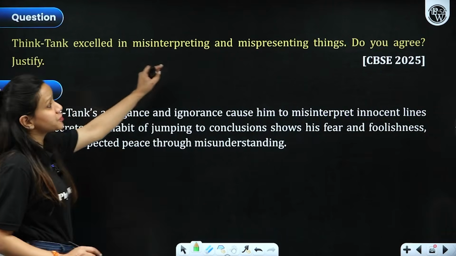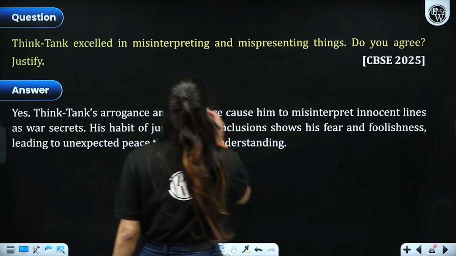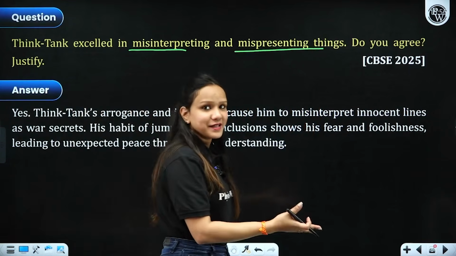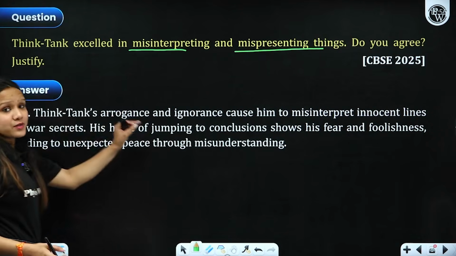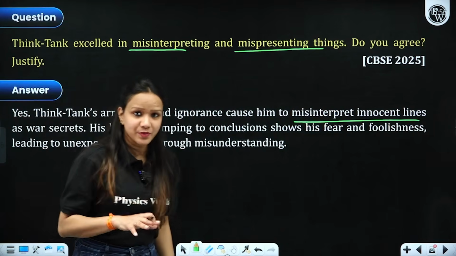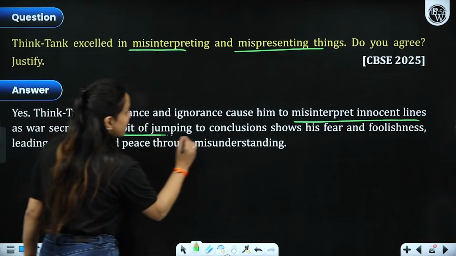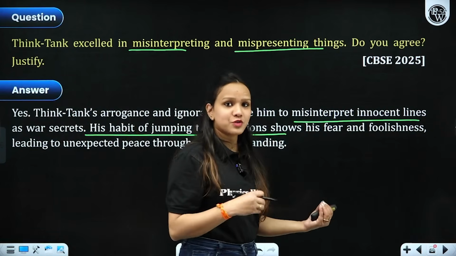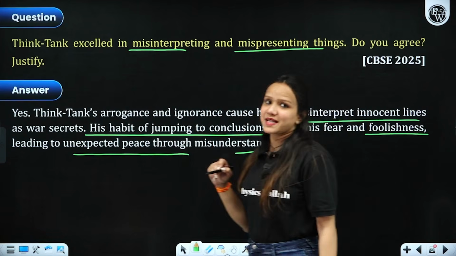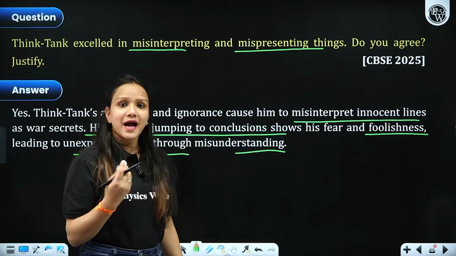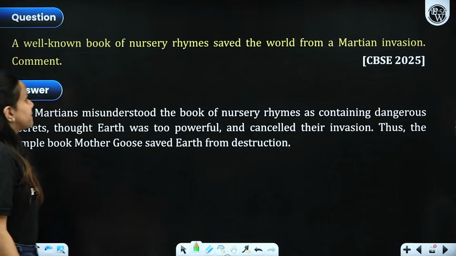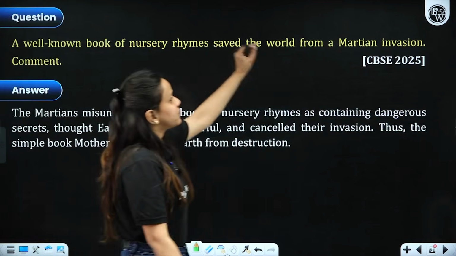Think Tank excelled in misinterpreting and misrepresenting things. Yes, definitely. He was successful in these two, which led him to his failure as well. So Think Tank's arrogance and ignorance caused him to misinterpret innocent lines that were given in that rhyme book. His habit of jumping to conclusions without even giving a thought, out of his fear and foolishness, led to unexpected peace through misunderstanding. He misunderstood the words of the rhyme and got frightened, and as a result he decided to spare the planet. Now, a well-known book of nursery rhymes saved the world from a Martian invasion.